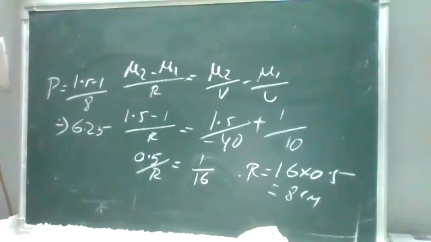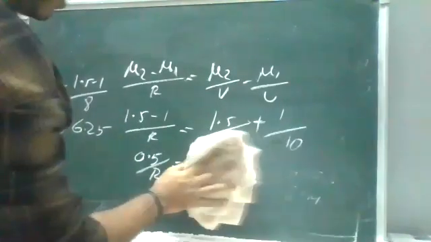Find the focus F1 and F2. F1 is minus 16 centimeters. Yes, correct. F1 is minus 16 centimeters, and F2 is 24 centimeters.